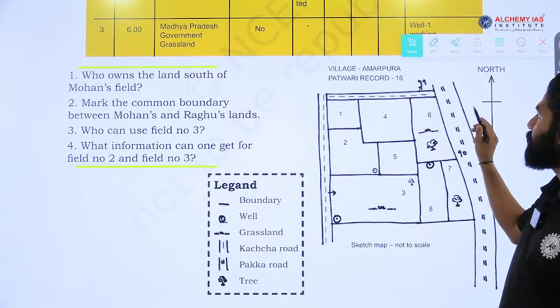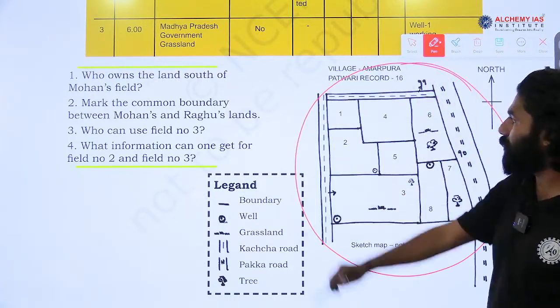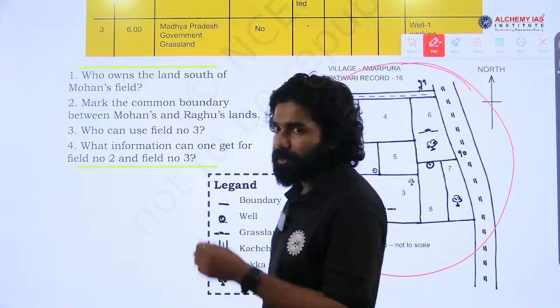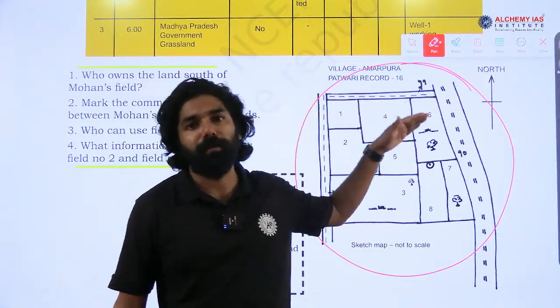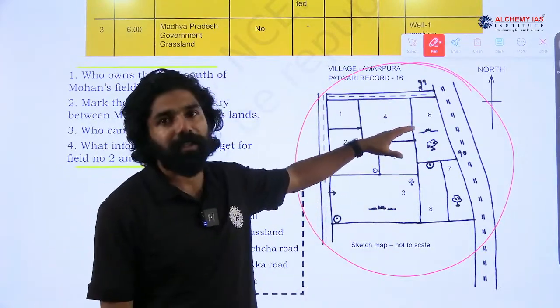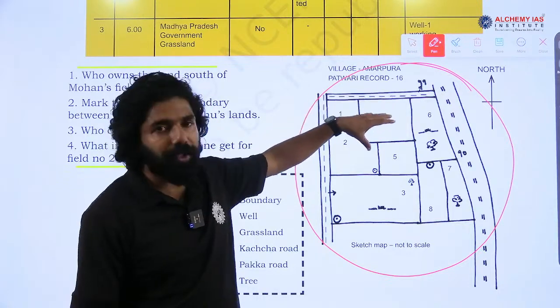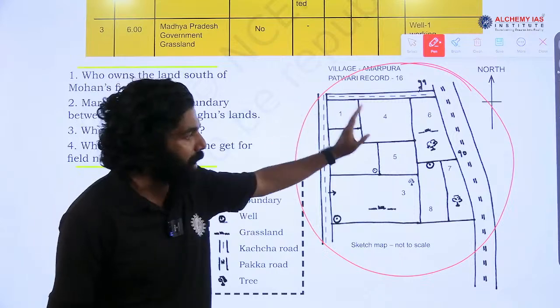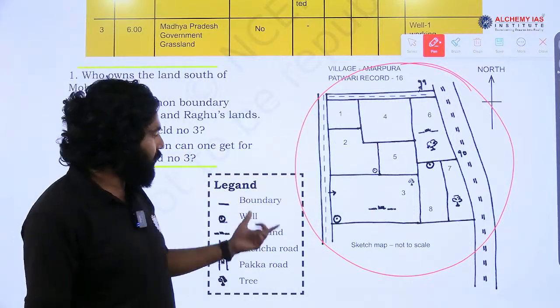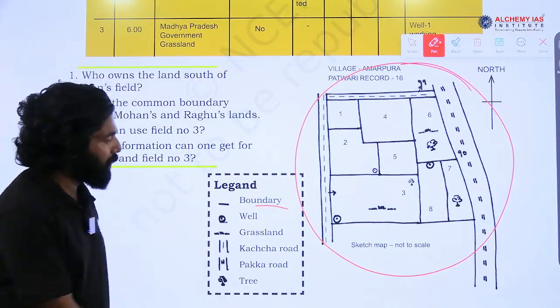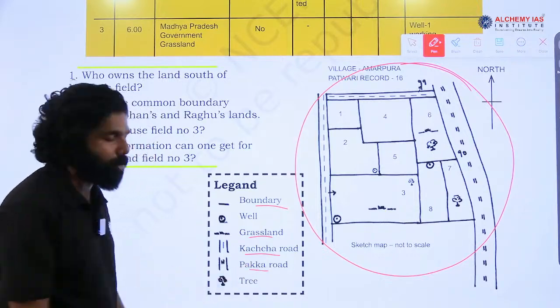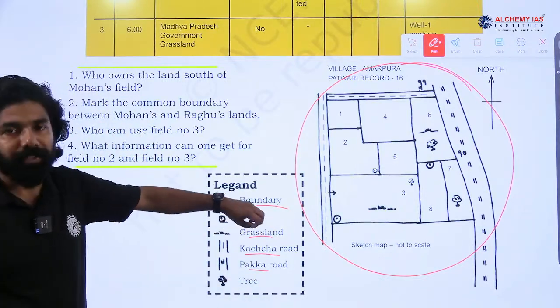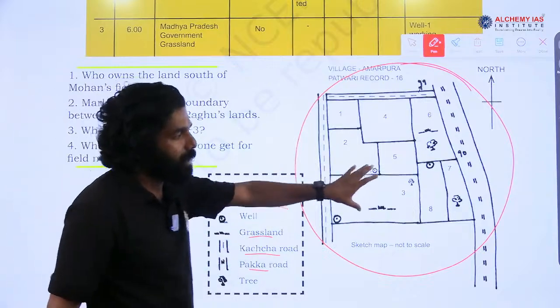These are the details given in this particular land record, and here you can also see a map of the land illustrated in the land record. It shows which areas belong to Mohan and which areas belong to Raghu. The pictorial representation of the map of the land is provided here. You can see the boundary, well, grassland, Kacha road, Pakka road. Pakka road is a metalled road, Kacha road means unmetalled road. All the details are clearly provided in the land record.